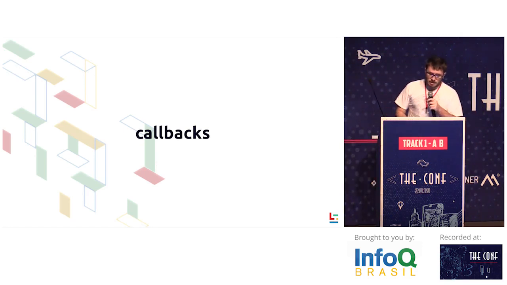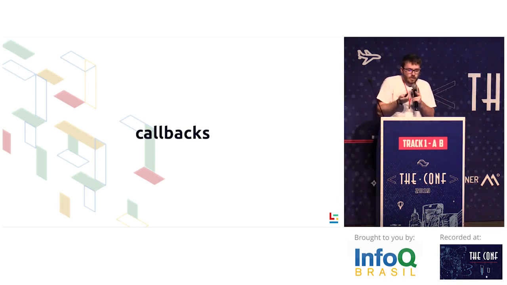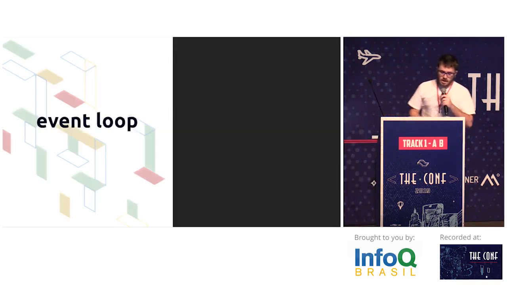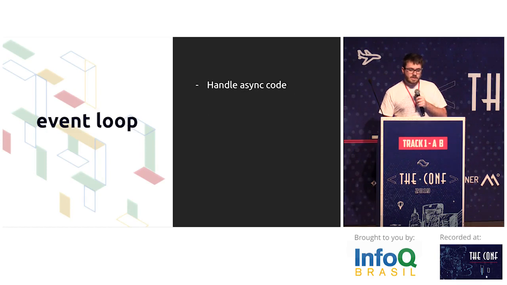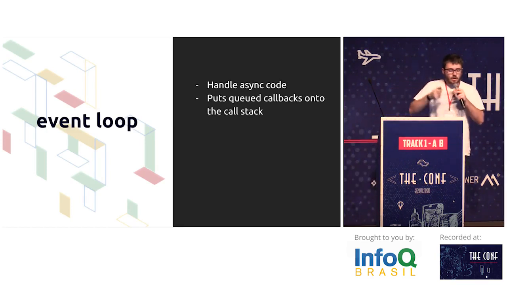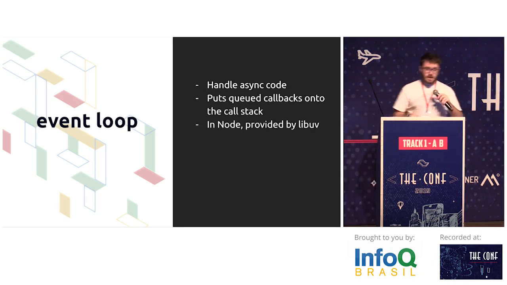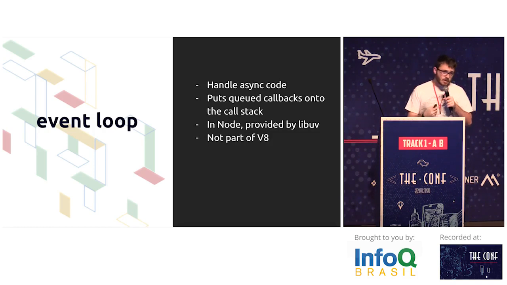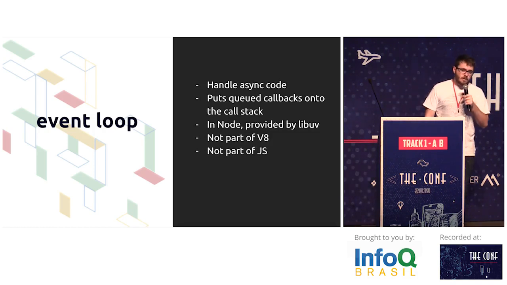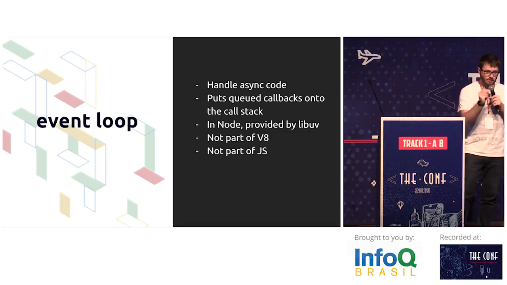But how does this thing work? How do callbacks work? Basically the event loop is not provided by JavaScript or V8. It handles async code execution. So it puts the callbacks into the callback queues, and in Node, it's provided by libuv. libuv, which we're going to talk about later, is another dependency. It's a C dependency of Node. It's not a part of V8, and it's also not a part of JS. It's provided by Node itself.